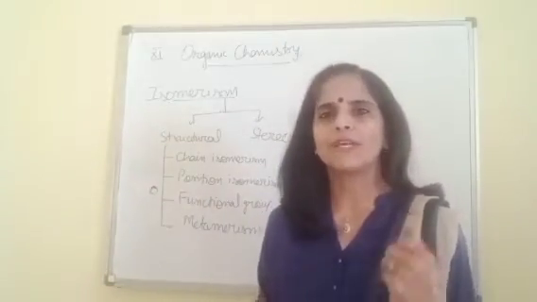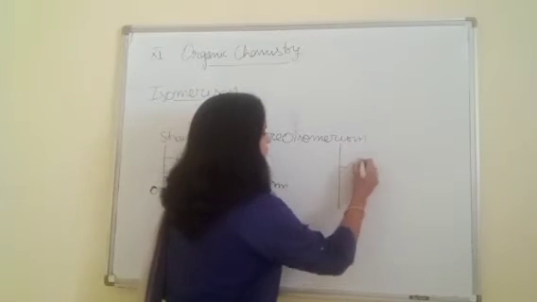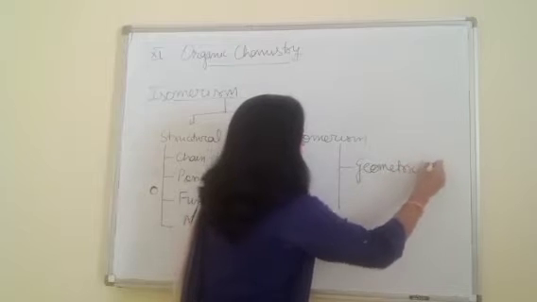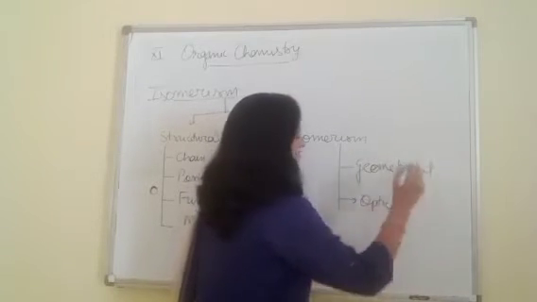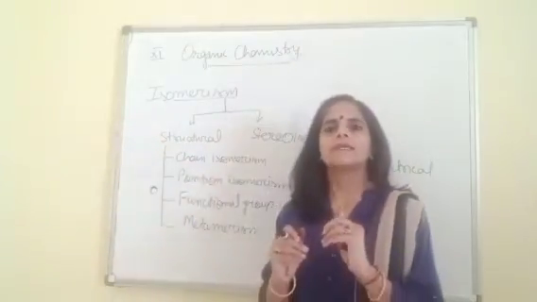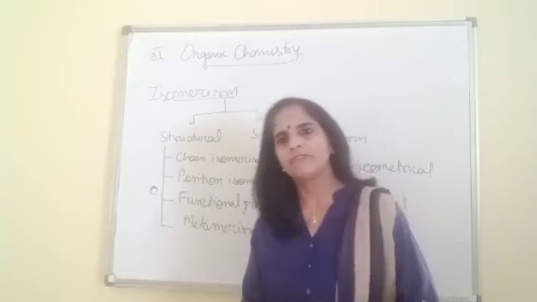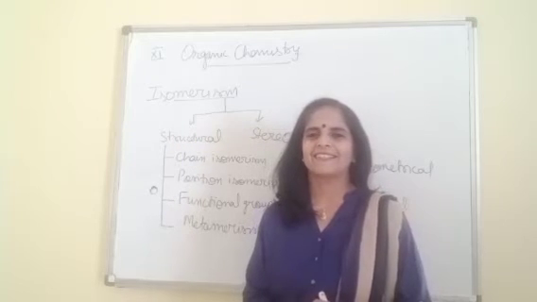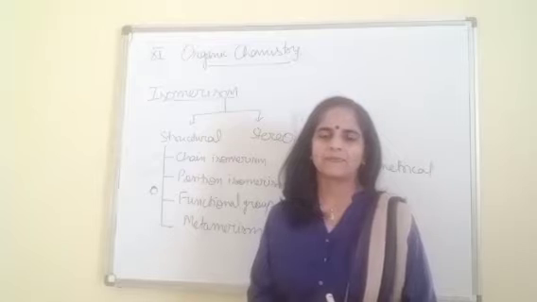Now types of stereoisomerism. Two types, geometrical and optical. So beta, out of all these different types of isomerism, some we will be covering in 11th standard and few we will cover in 12th standard. So first start with structural isomerism.